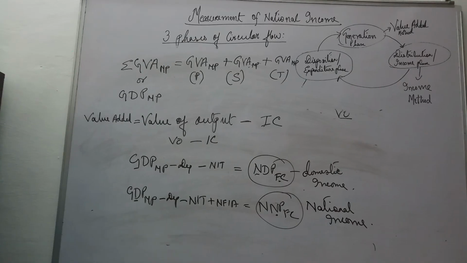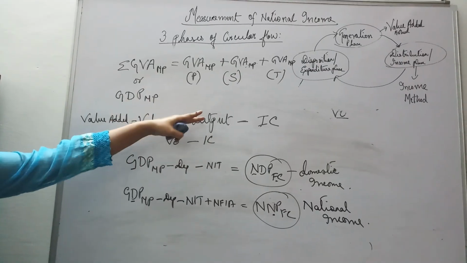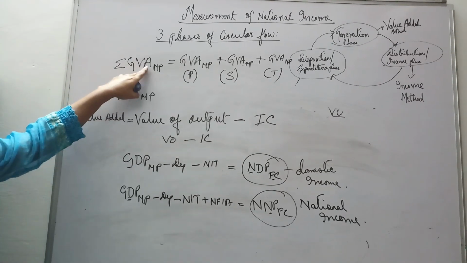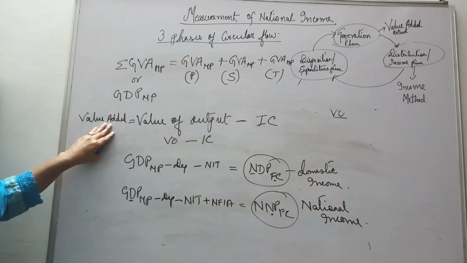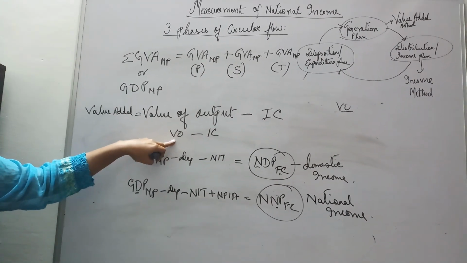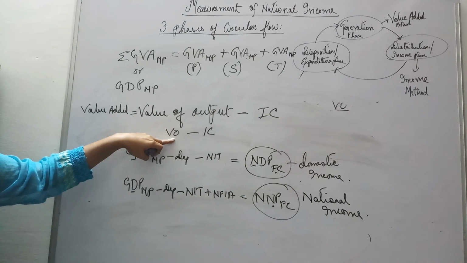How much value has been added by all the three sectors, added up together, gives us GDP MP. What is value added? We are talking about gross value added. So what is this value added? Value of output minus intermediate consumption. What is value of output again? Sales plus change in stock.